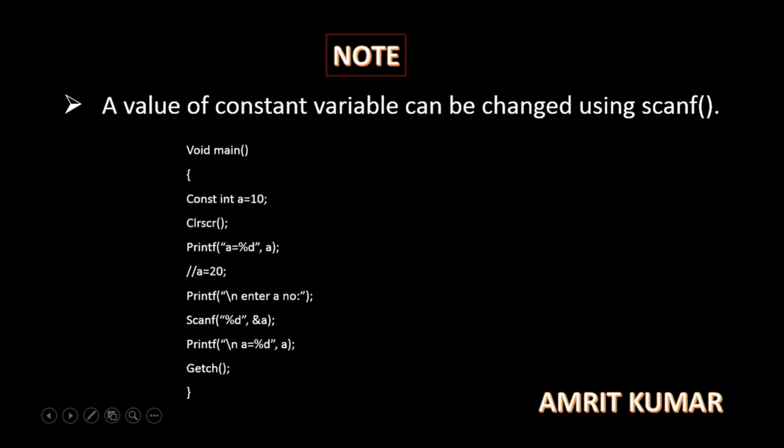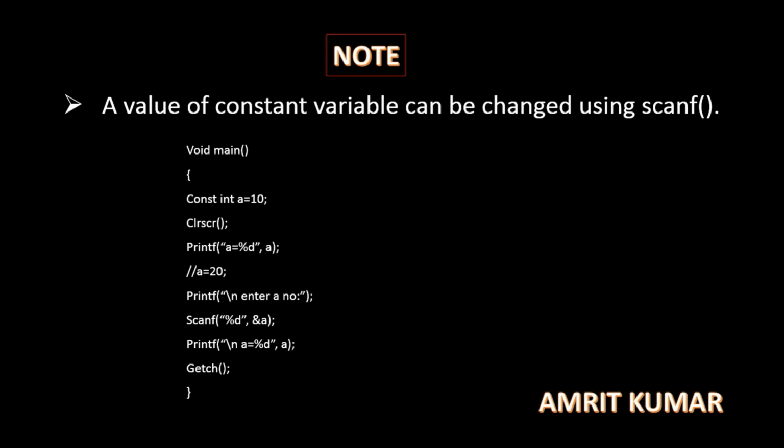But we have studied that the constant qualifier does not allow its value to be altered. Here, if you use the scanf function, you can change the constant variable also. So this is a very important point about the constant variable, or constant qualifier.